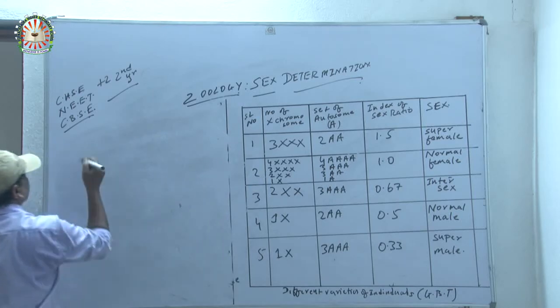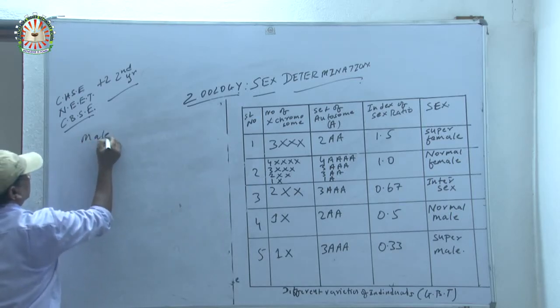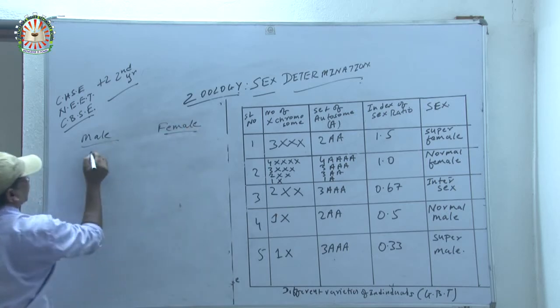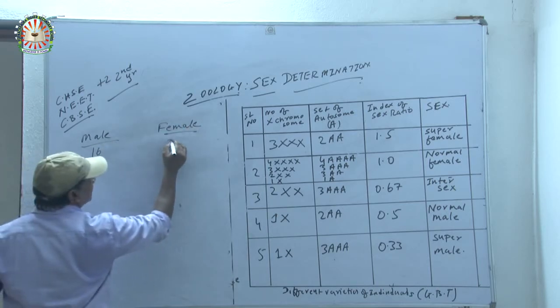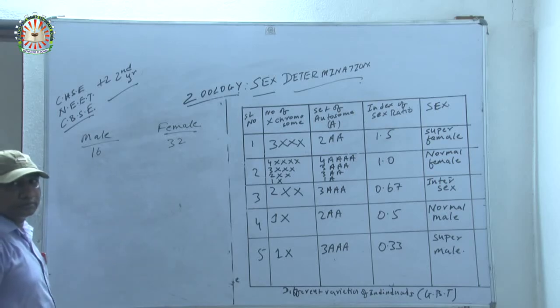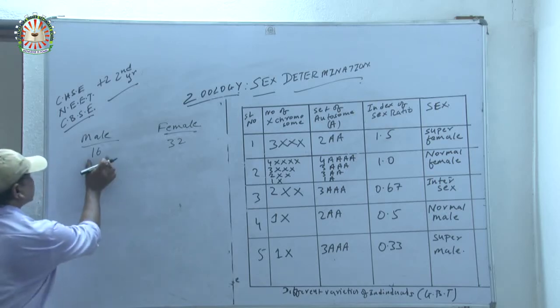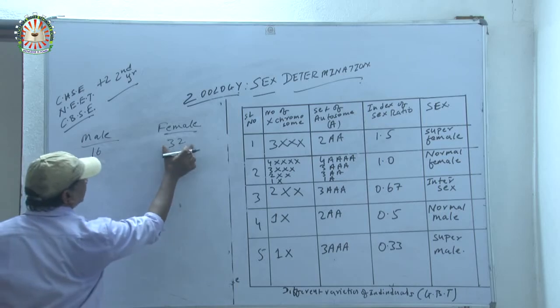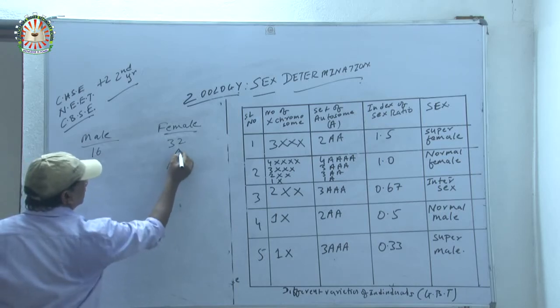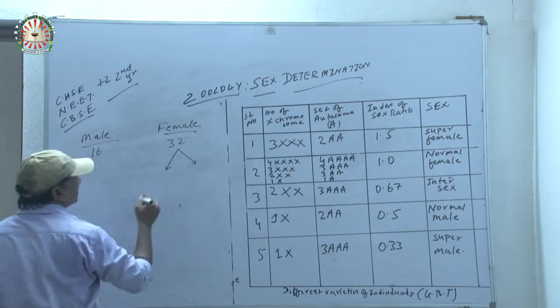Look at here. In case of male and female, male having 16 chromosomes and female having 32 chromosomes, and how is it possible? Now, they are undergoing which kind of divisions?